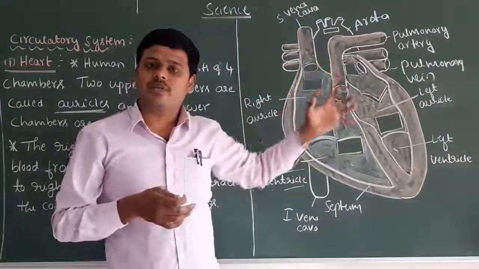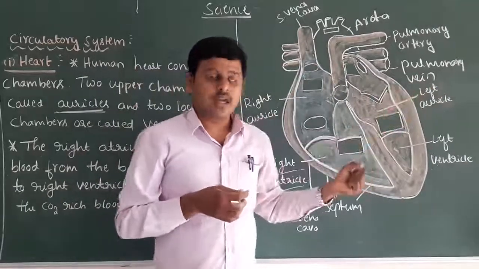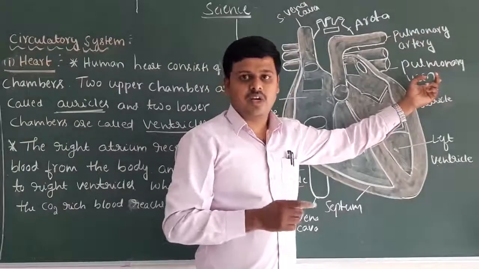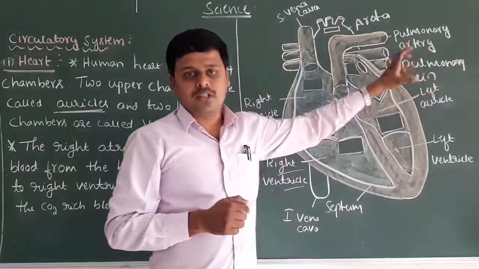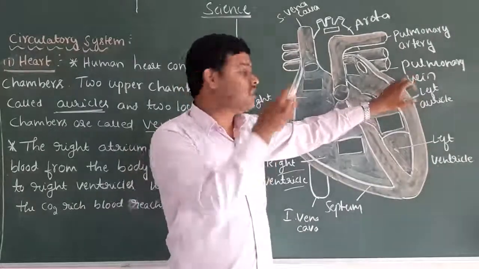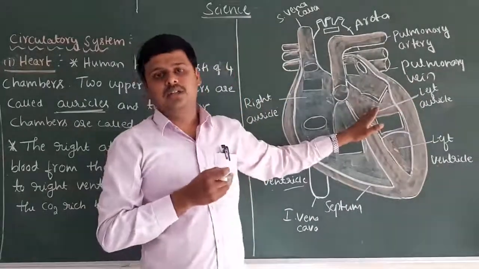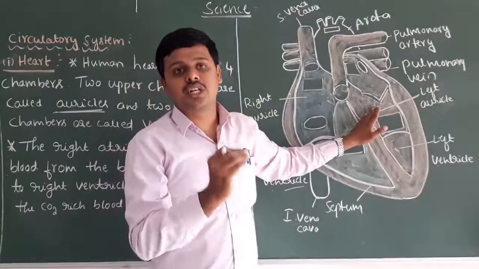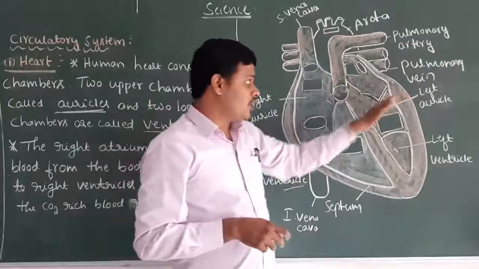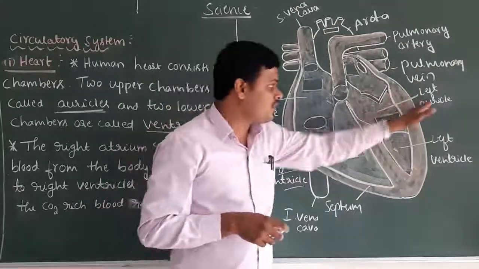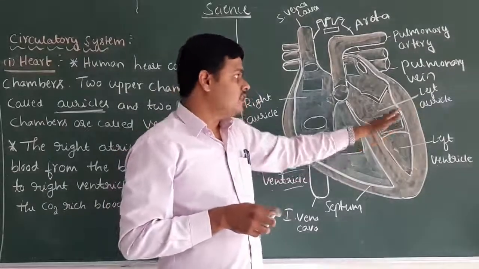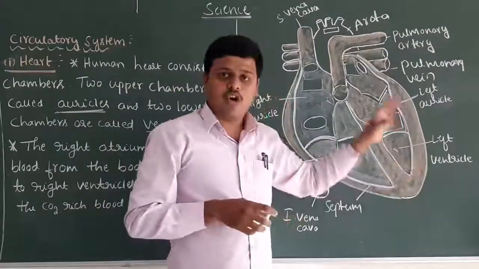So how does the heart receive the oxygenated blood from the lungs? The pulmonary vein is a special modified vessel present in the circulatory system that receives the oxygenated blood from the lungs and carries it to the human heart. It drops the oxygenated blood into the left auricle. Understand? After that, the left auricle contracts.